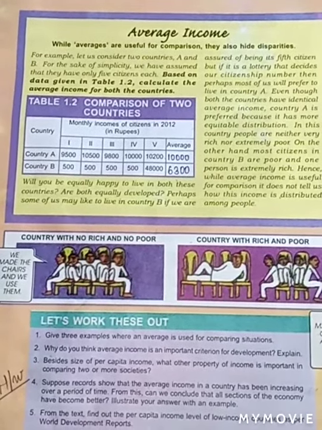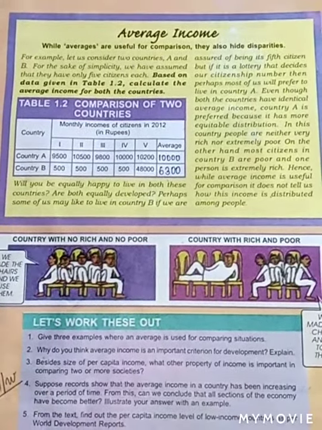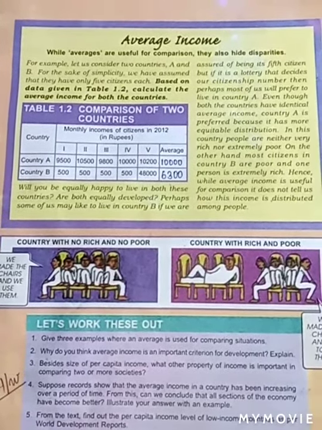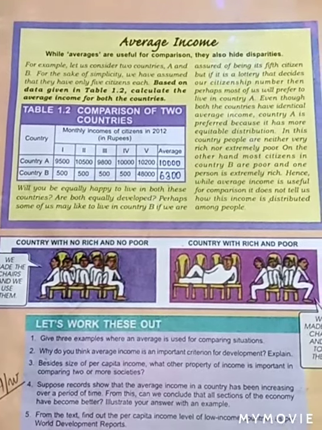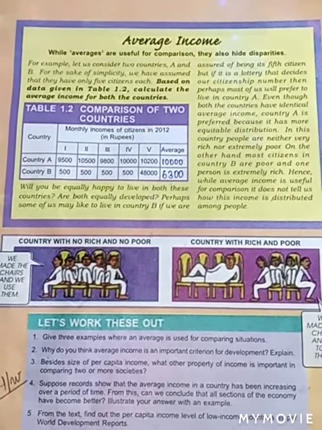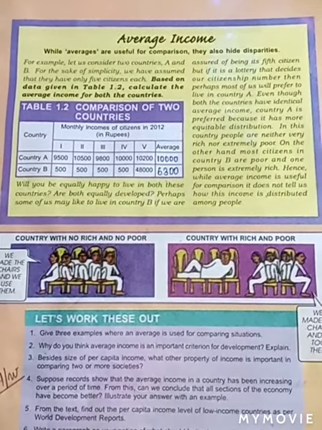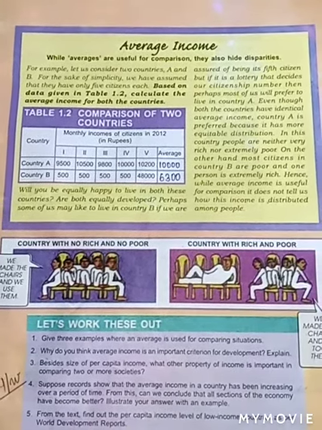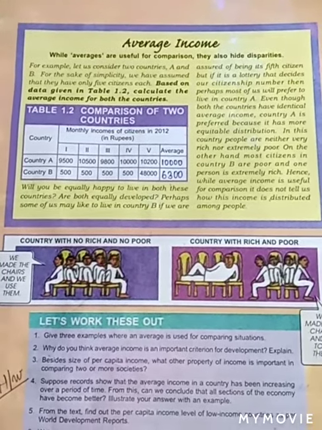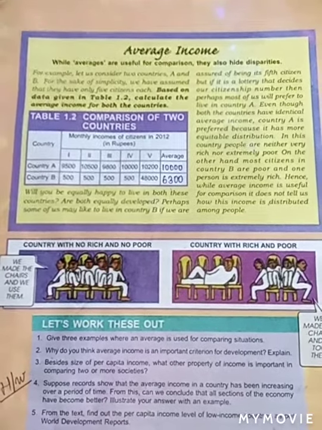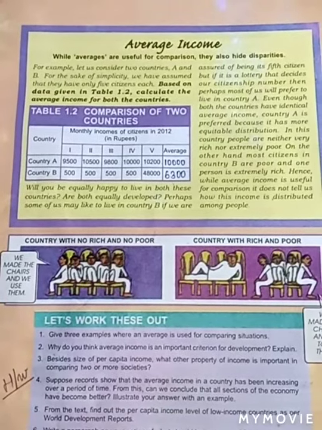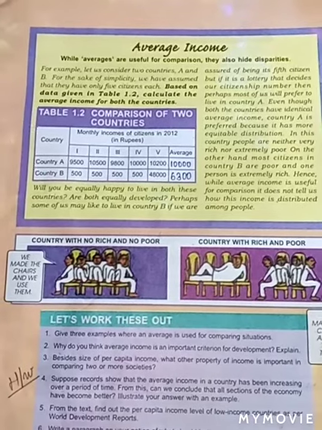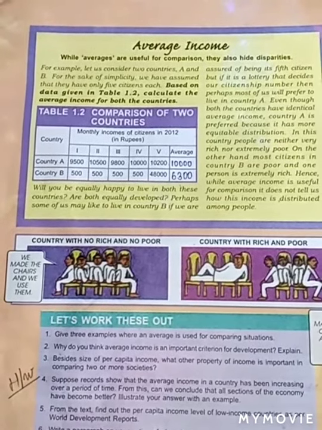Perhaps some of us may like to live in country B if we are assured of being its 5th citizen. But if it is a lottery that decides our citizenship number, then perhaps most of us will prefer to live in country A. So by seeing the data in table 1.1, we will think that we must be in country B as the 5th citizen, because the 5th citizen has an income of 48,000 per month. I don't know whether it's per month or per year.